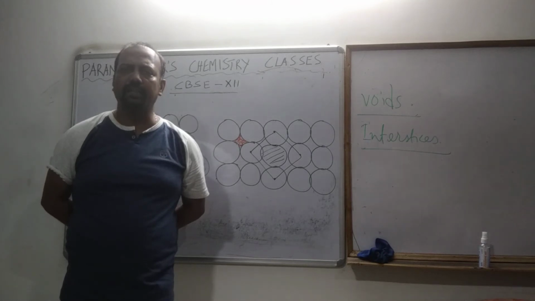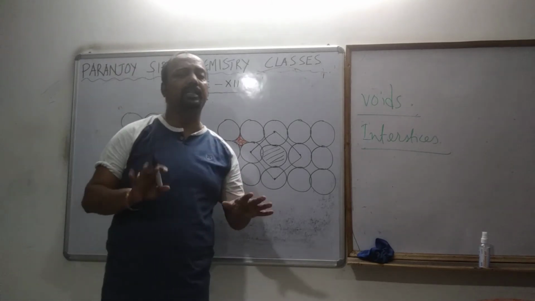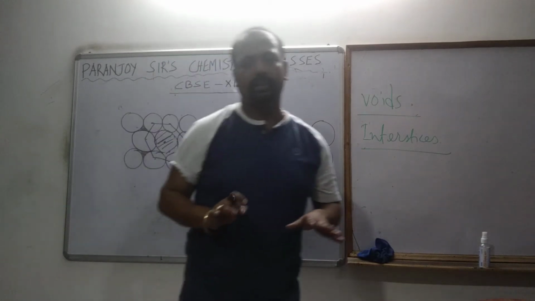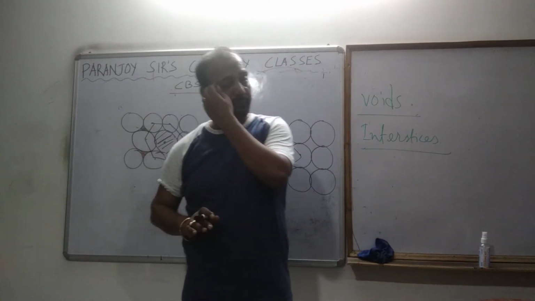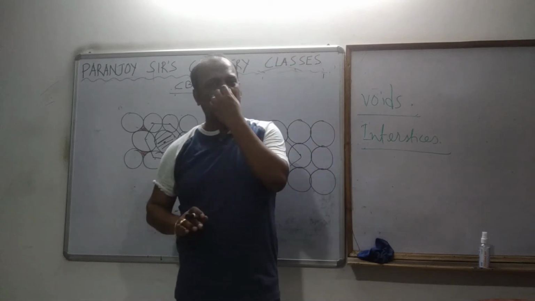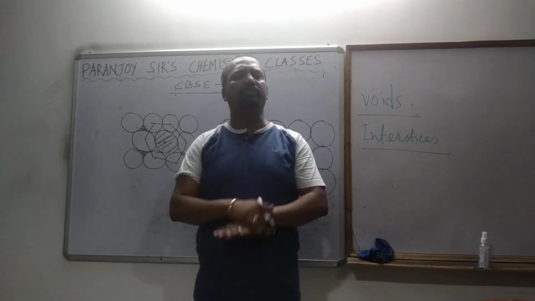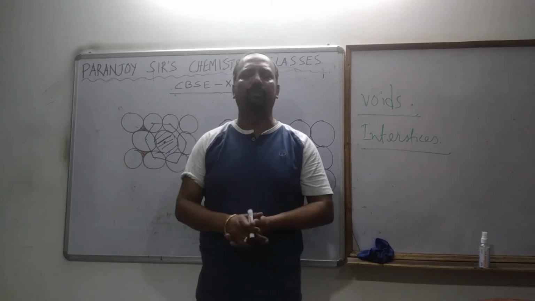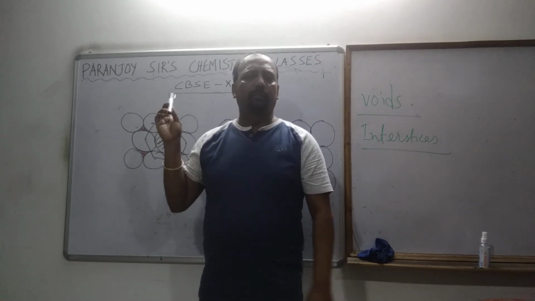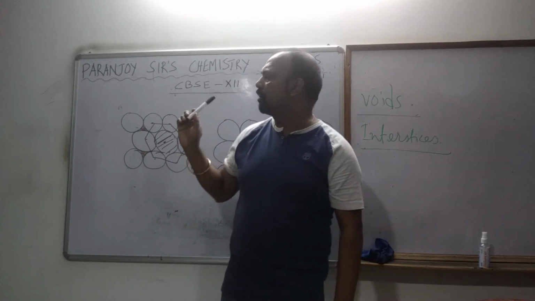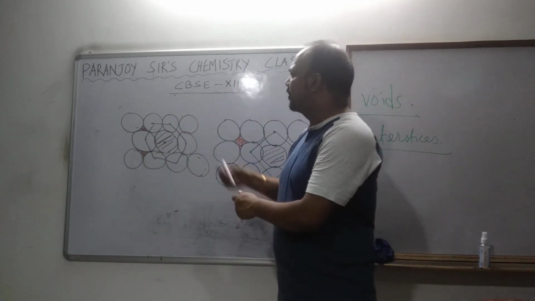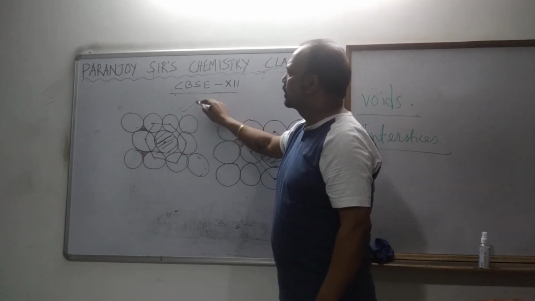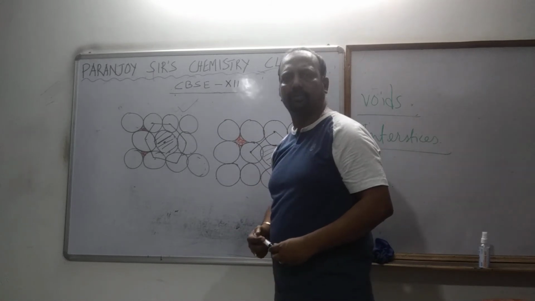Did you understand that? Till two-dimensional, is it clear or not? You tell me that first. Clear? Because three-dimensional is a little tough to visualize. But anyway, I will try to make you understand as simply as possible. This is the two-dimensional arrangement, and out of the two-dimensional arrangements, obviously this is the more closely packed structure.